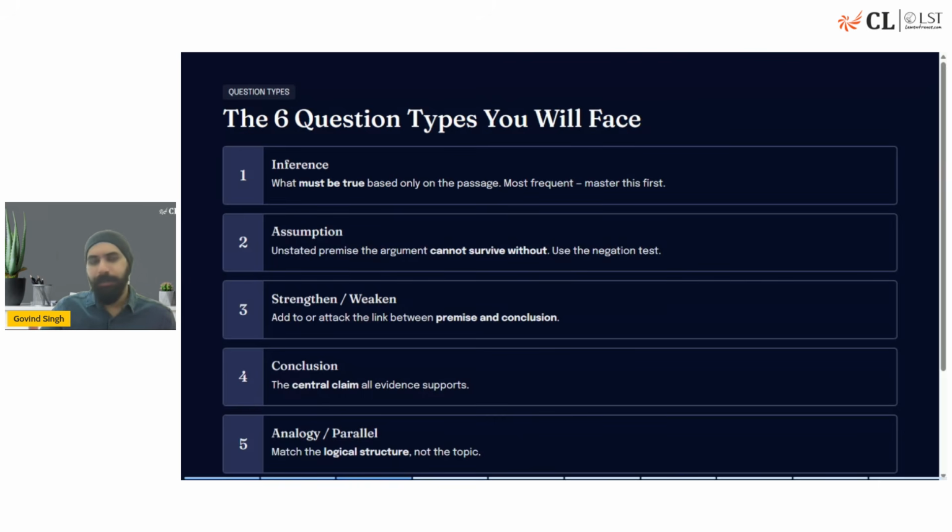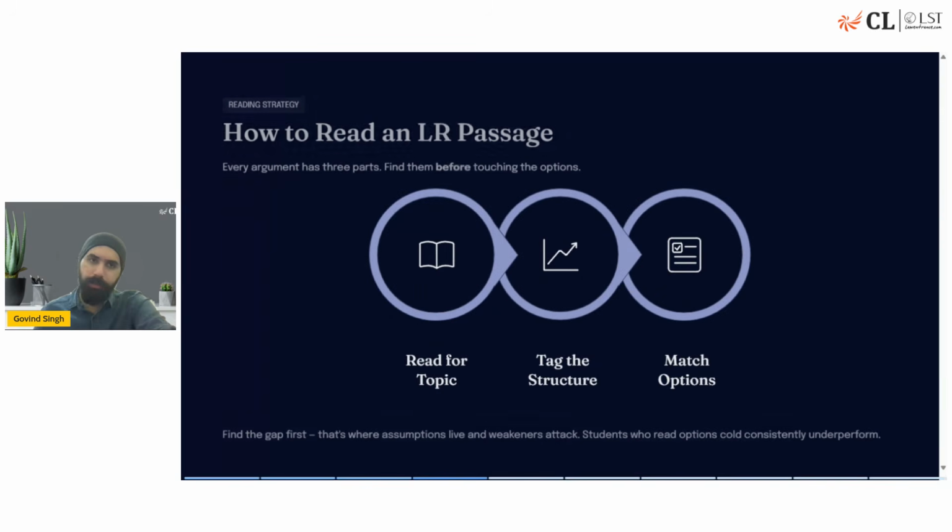We're not diving into the concepts in this particular video, but I'm just giving you a very brief gist of it. Then strengthening, weakening is quite self-explanatory. You either strengthen the argument or weaken the argument by giving arguments in favor or against the given proposition. Conclusion is what you're trying to prove, what is the central claim, what is the evidence pointing you towards, what are the premises leading you to, that is conclusion. And analogy and parallel are other miscellaneous topics.